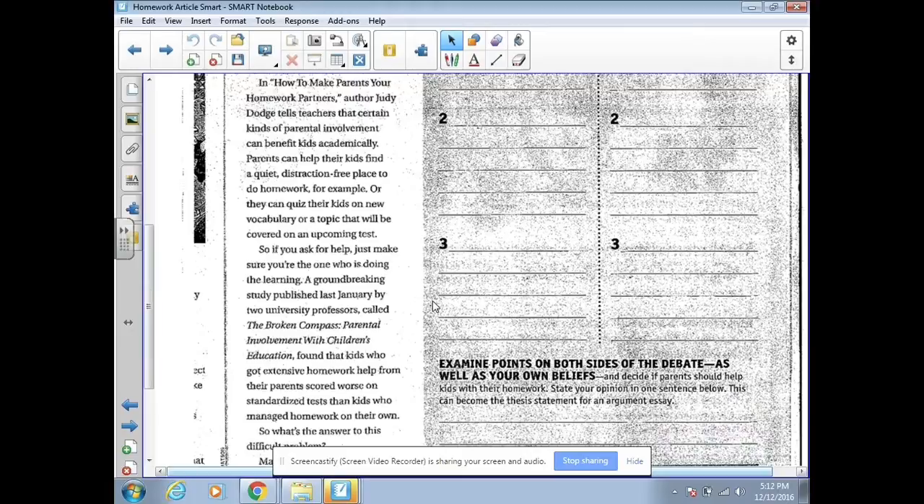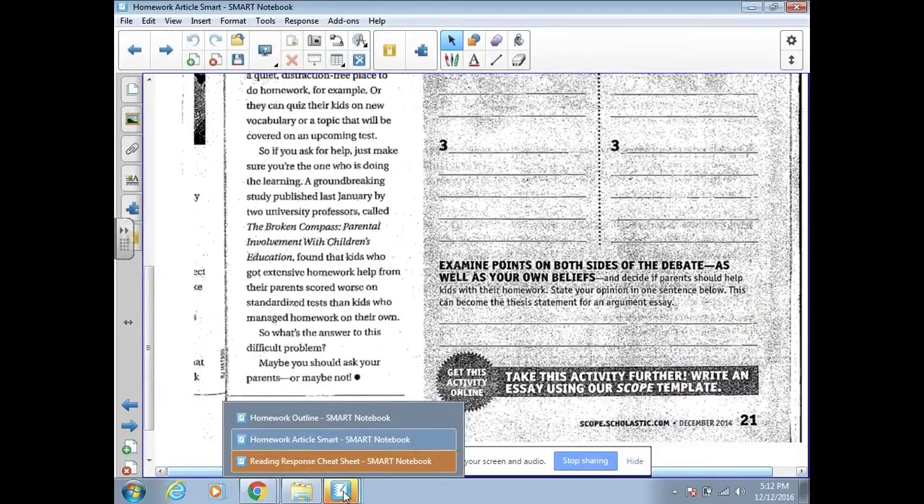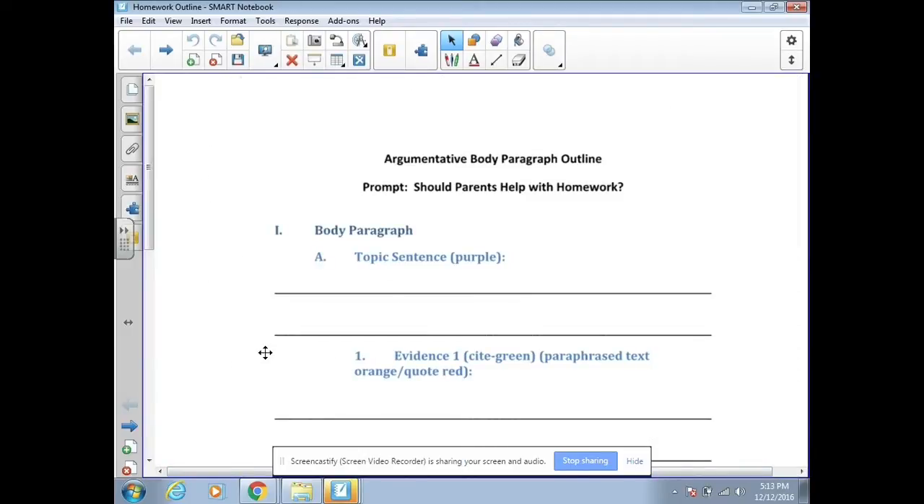So as we're reading this article, our question or prompt, remember prompt is what you're going to write about, is should parents help with homework? So after you've read the article, you need to take a side. So you're either on one side or the other. And remember, you can't really be in the middle. So if it's a topic that you really don't care about, then you ask yourself, which side is going to be easier to prove? So which side has the most information in the article that makes it easier to prove? I'm going to take the no side.